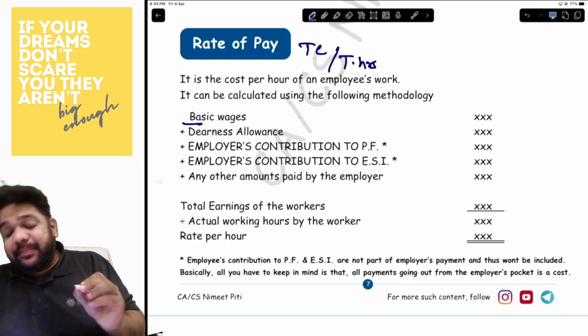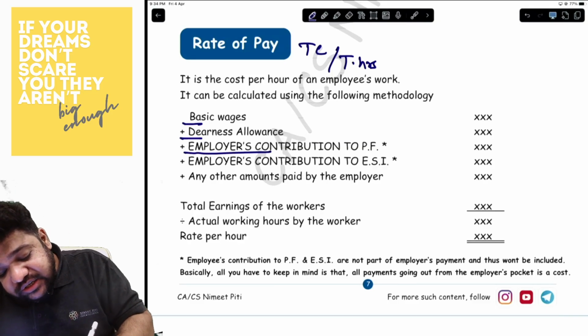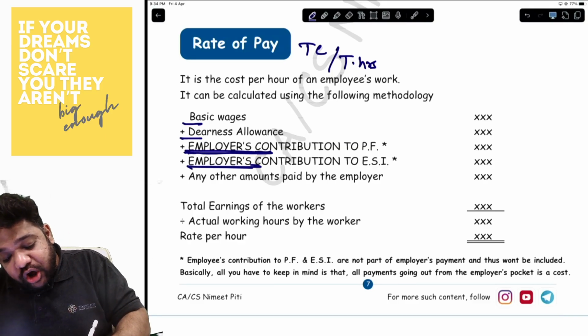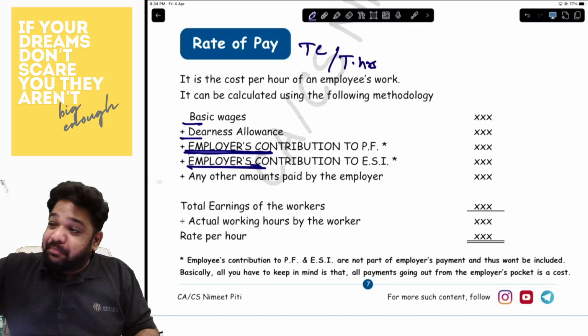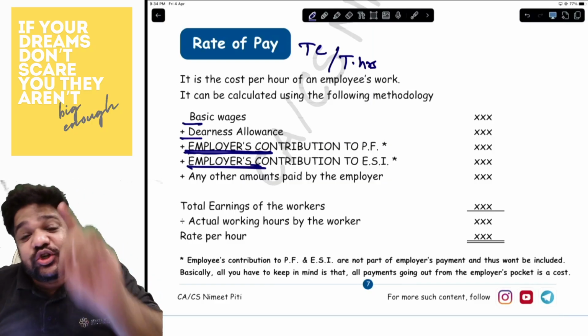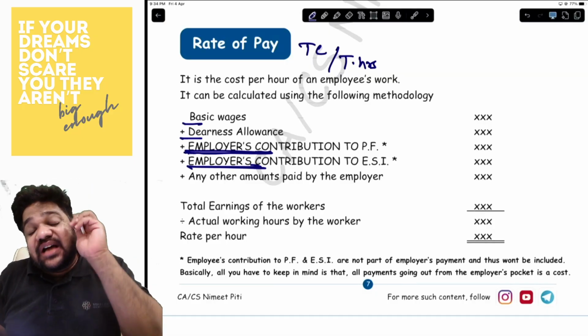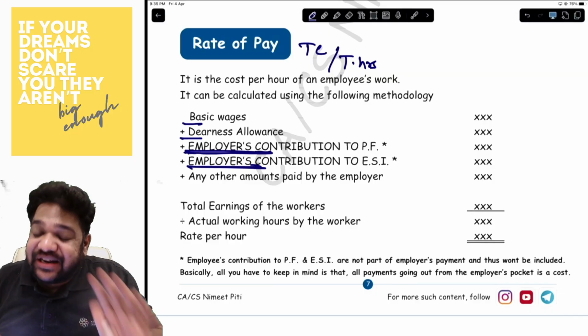So you will add the basic wages, the DA allowance, the employer's contribution to PF and the employer's contribution to ESI. Be very careful. The employee also contributes an amount to PF and ESI. That is not a cost to you. What is a cost to you is the employer's share of PF and ESI.